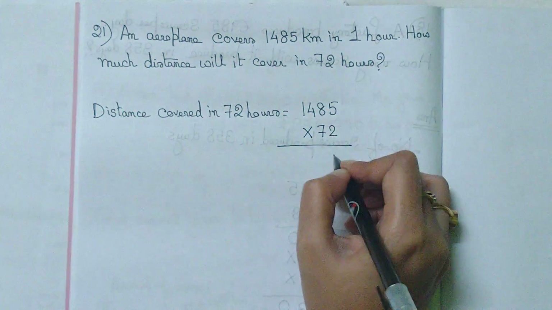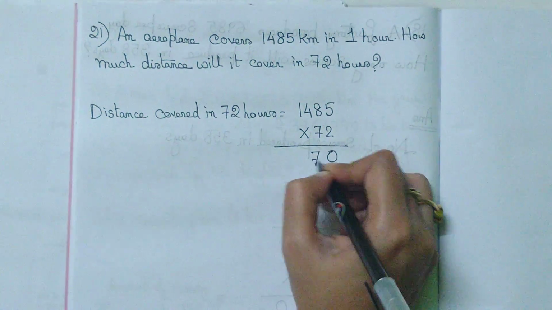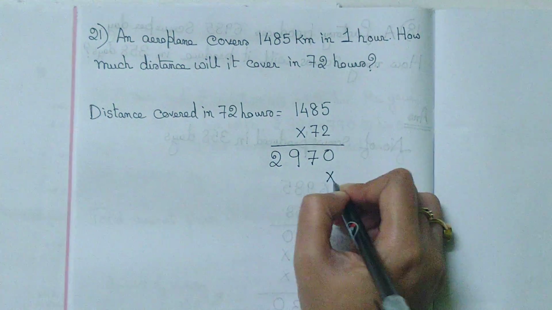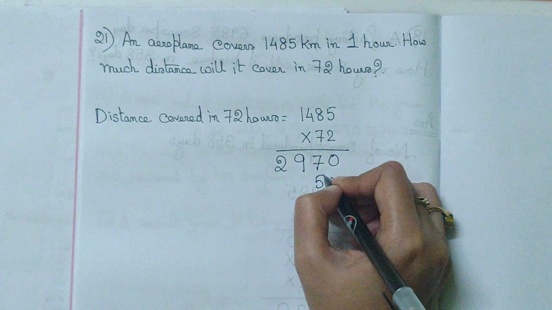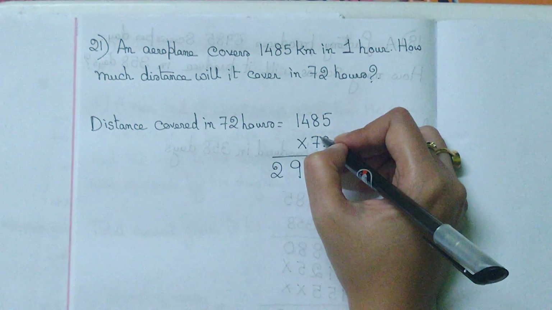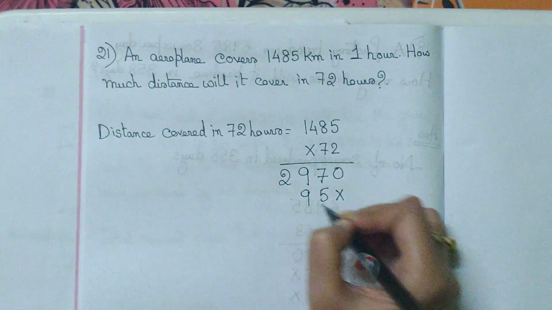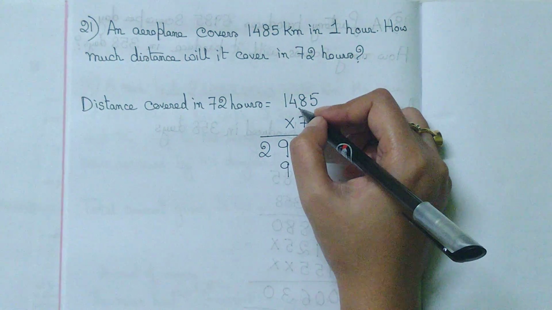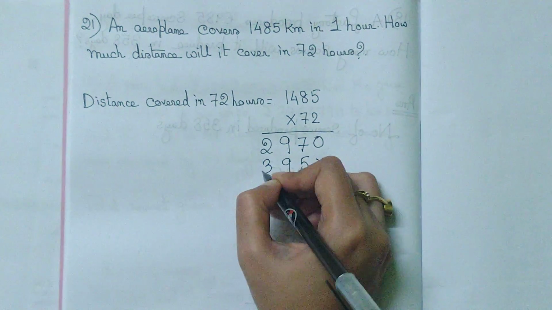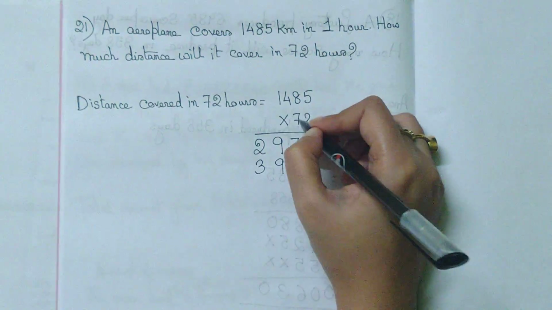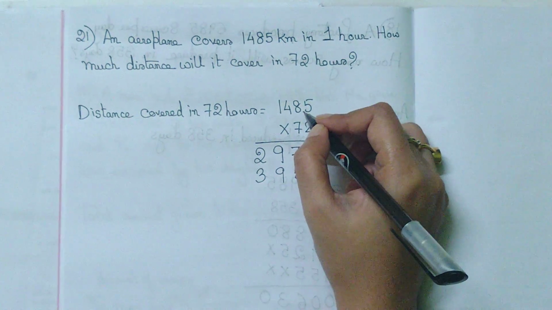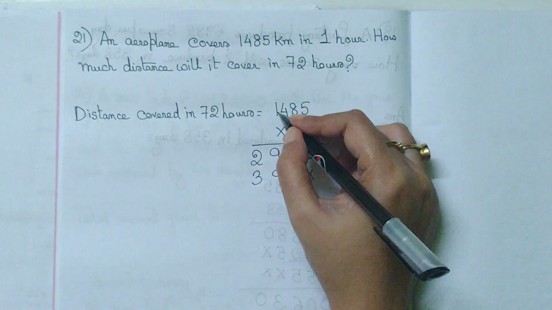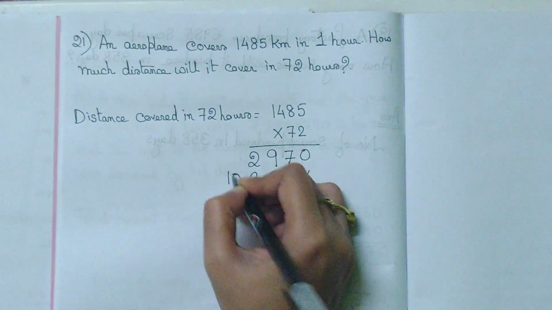multiply 72, 5 2s are 10, 8 2s are 16 plus 1 17, 1 in hand, 4 2s are 8 plus 1 9, 2 into 1 2, so 7 5s are 35, 3 in hand, 7 8s are 56, 56 plus 3 59, 5 in hand, 7 into 4 28, 28 plus 5 33, 3 in hand, 7 into 1 7, so this gives you 10.